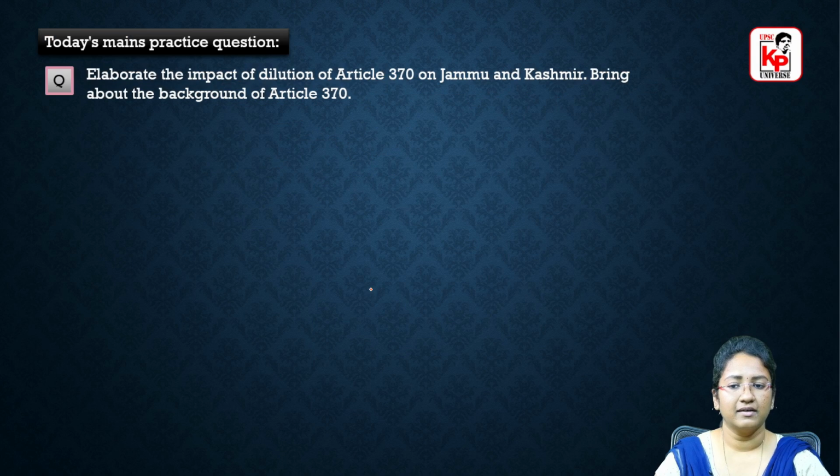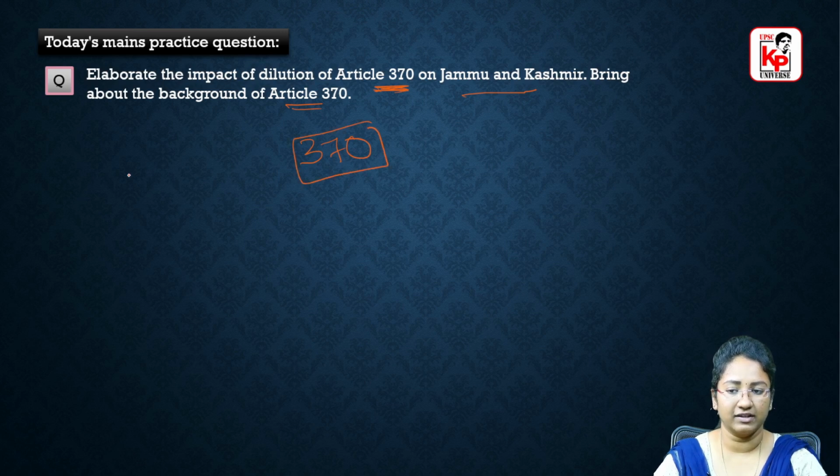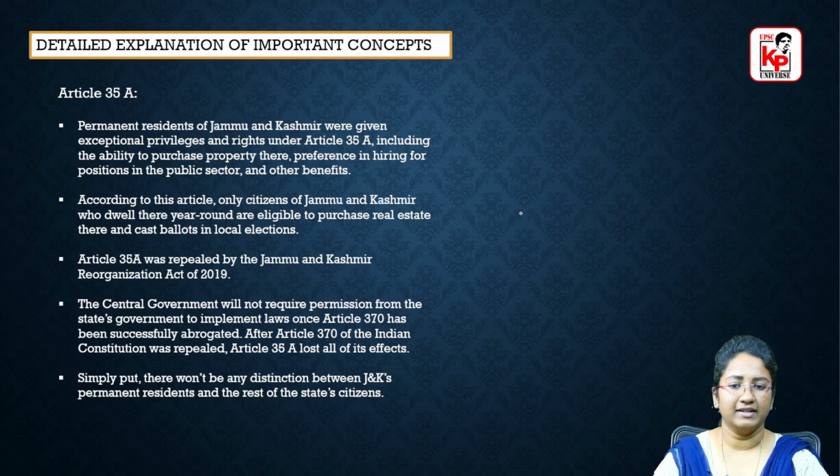And coming to the mains practice question: elaborate the impact of dilution of Article 370 on Jammu and Kashmir, and bring about the background of Article 370. So what would be the impact? Before going into the impact of the dilution, first of all we have to know what is Article 370. So we'll first discuss Article 370 and we'll get back to the impact of dilution. So coming to the detailed explanation of important concepts in today's article, first we have Article 35A.